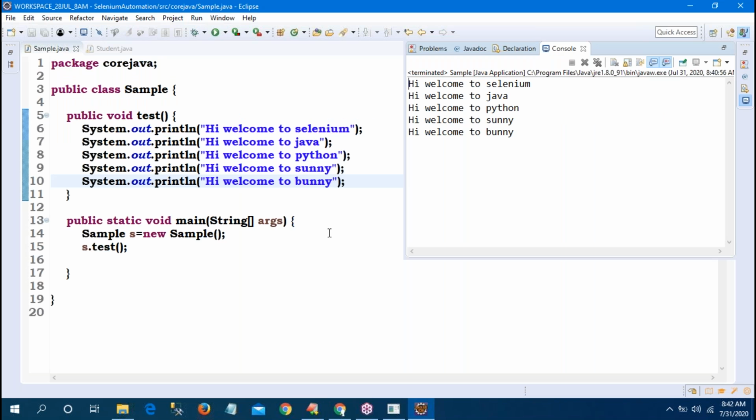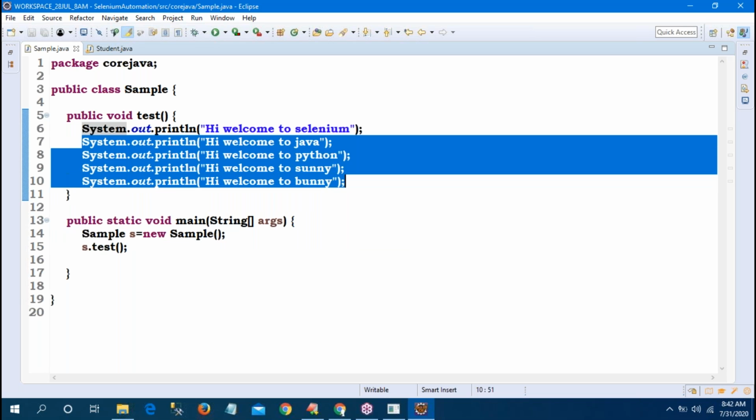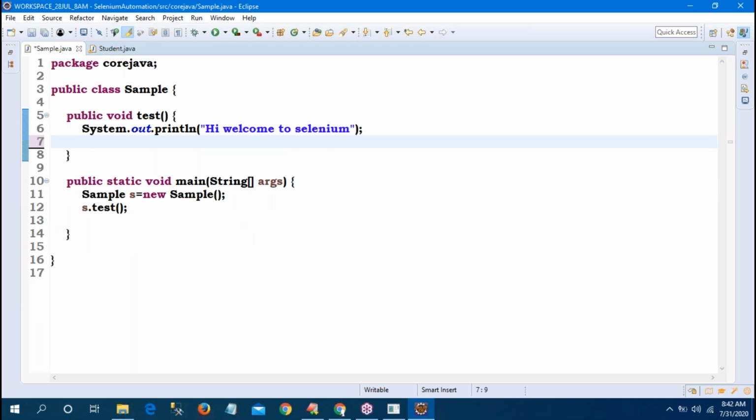Come to programming. Sir, why am I doing this nonsense, these 5 times, every time? Welcome to is common. Next, only the string changes: Selenium, Java, Python. Okay, remove this nonsense. So what I am saying is, in the method I can declare one value, one data type. What I am passing is a string, so String str. str is a variable, and its type is String, because I am passing: Hi, welcome to. So what is the meaning of the plus? Concatenation of two strings in Java.